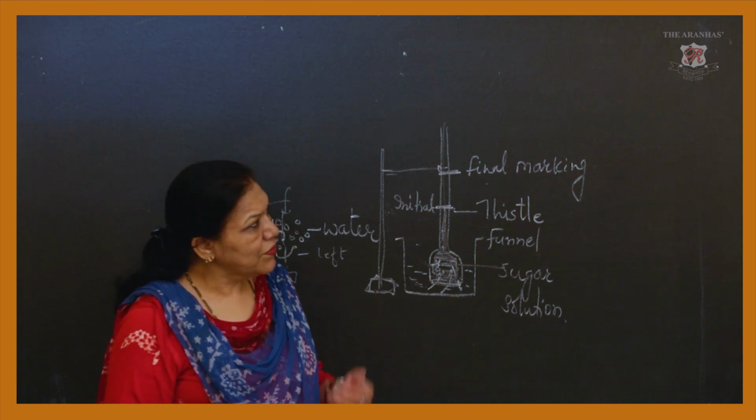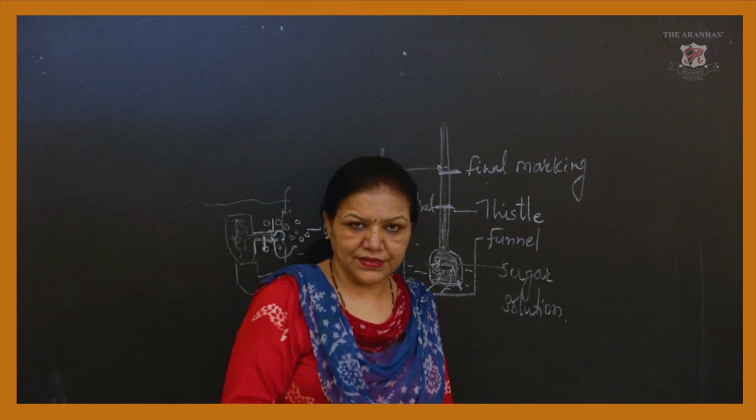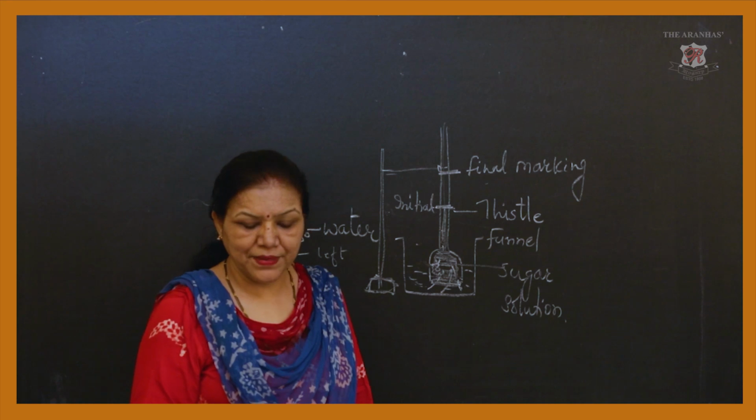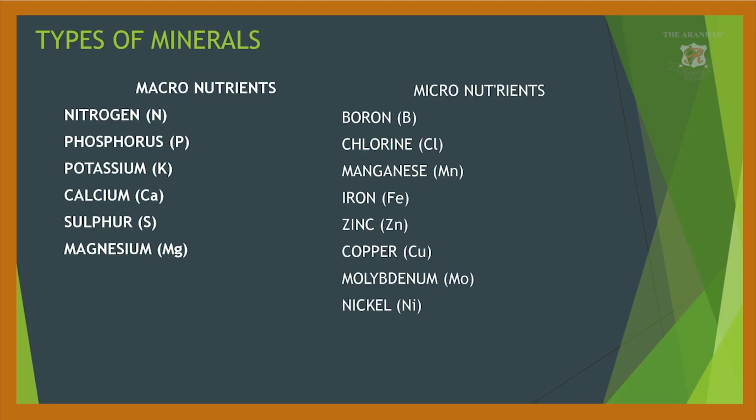There are two types of nutrients required by the plants: macronutrients and micronutrients. Macronutrients are nitrogen, phosphorus, potassium, calcium, sulfur, magnesium and so on.